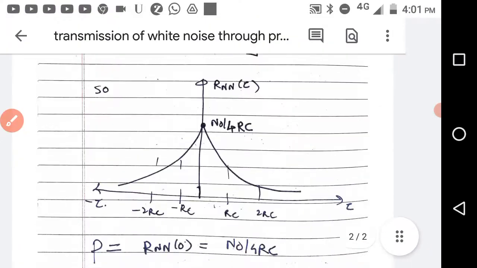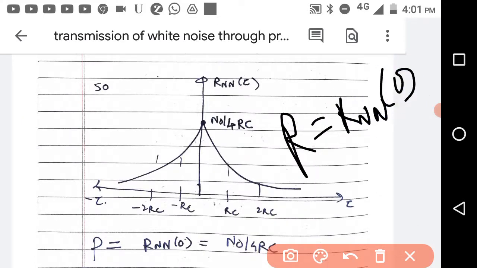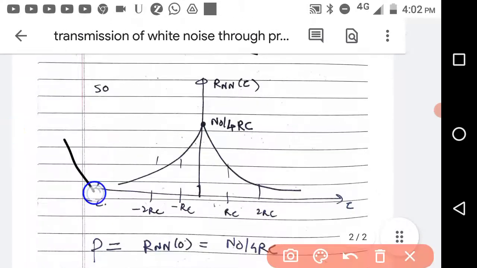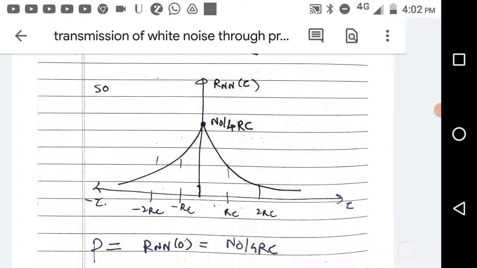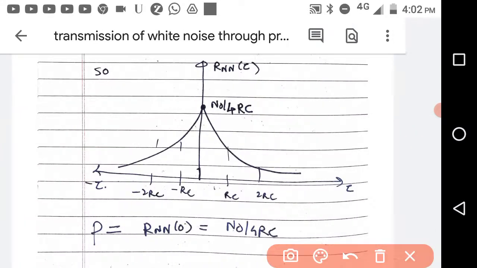You know that power is equal to R_N(0). Find the autocorrelation at 0, and that is nothing but your power. Power you can find by the area under the PSD, or R(0) is the power. In our case this is very easy, we can find power from the autocorrelation graph. So power is N0 by 4RC.